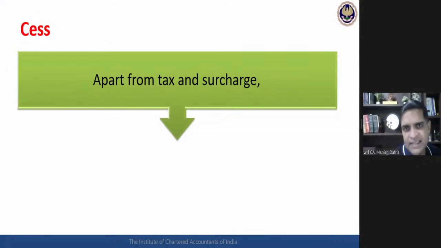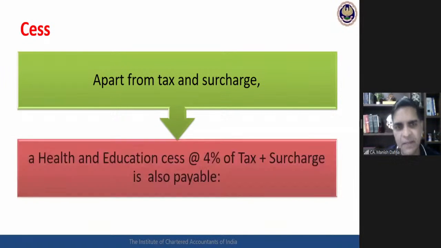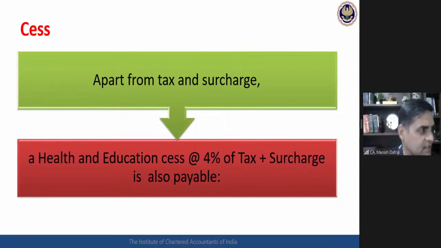For all the assessees, the cess figure is common, that is 4%. 4% of tax plus surcharge. Okay, health and education cess, the cess which is payable for the applicable year. So apart from tax and surcharge, health and education cess at the rate of 4% is also payable.